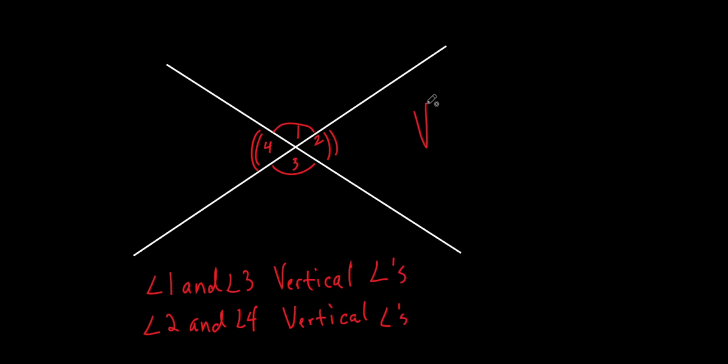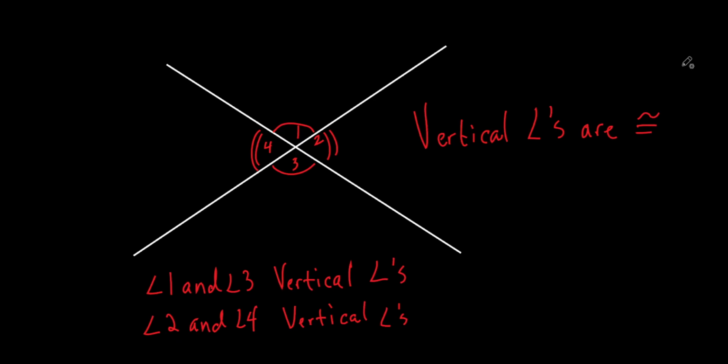So what can I say about any vertical angles? They're always equal to each other. Or in geometry, a lot of times, instead of saying equal, we'll say equal with a little squiggle. What does that mean? Have we not used this yet? Congruent.